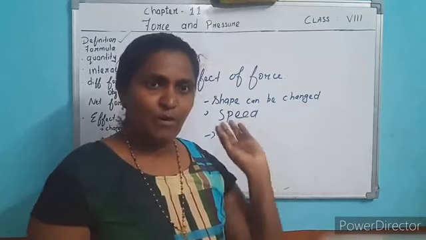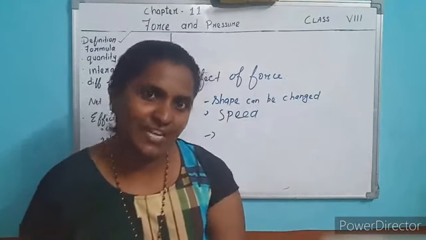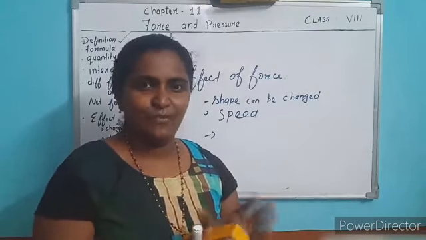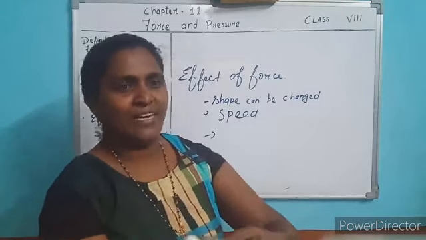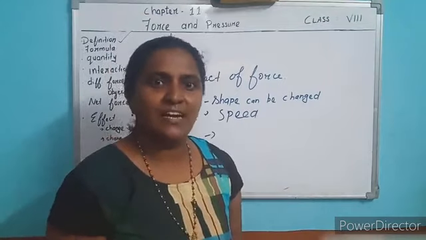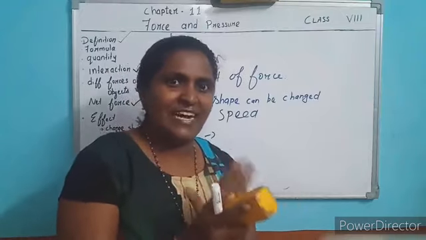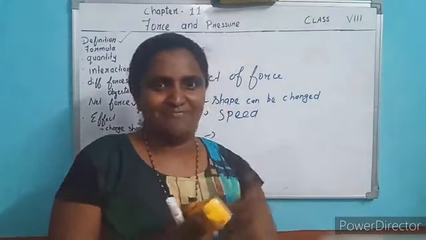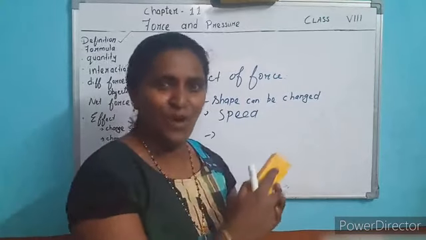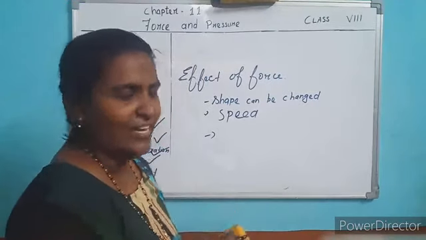Yes. The bowler is bowling, you are batting. The bowler is bowling a ball. Can you change the direction of the ball? Yes. By applying force, you can change it. By hitting like this, you can change the direction of the ball. Yes or no? If you stand like that, you cannot change the direction. If you apply force, you are standing with a bat, the bowler is bowling in the opposite direction. By applying force, you can change the direction of the ball. So force can change the direction of an object.